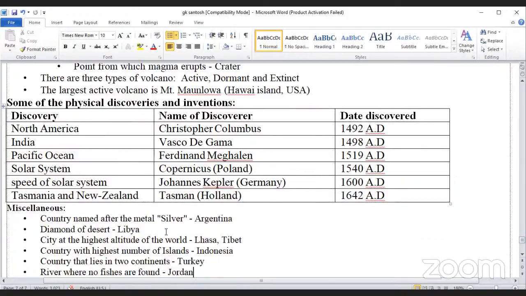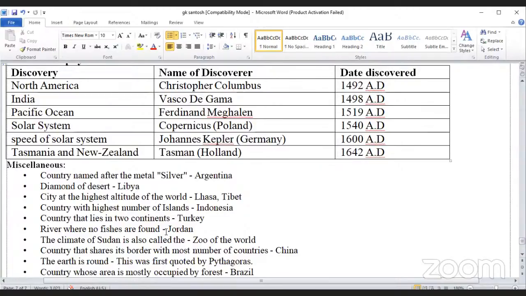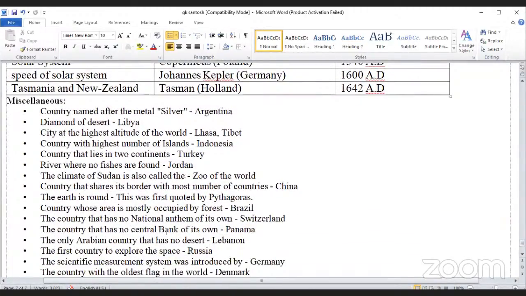Some miscellaneous facts. Country named after a metal: silver, Argentina. Diamond of the desert, Libya. City at the highest altitude in the world, Lhasa, Tibet. Country with the highest number of islands, Indonesia. Country that lies in two continents, Turkey. River where no fish are found, Jordan River. The climate of Sudan is also called the hottest in the world. Country that shares its border with the most countries, China.